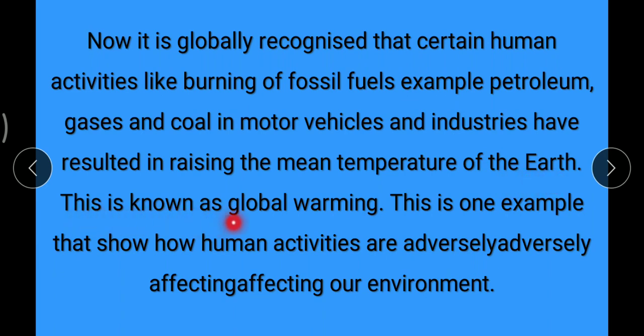This is known as global warming. This is one example that shows how human activities are adversely affecting our environment.